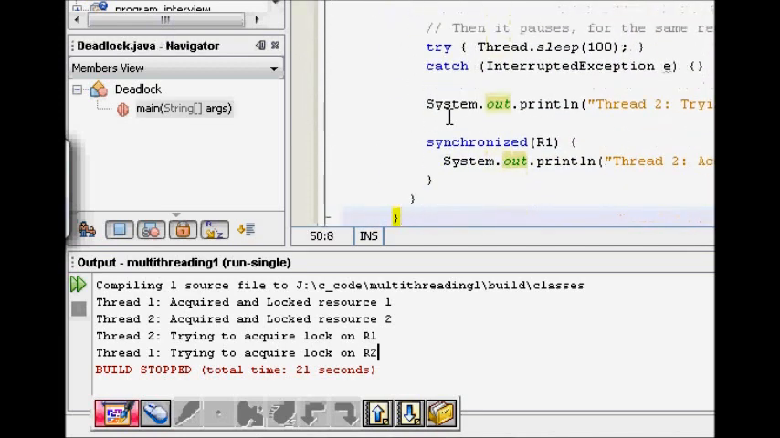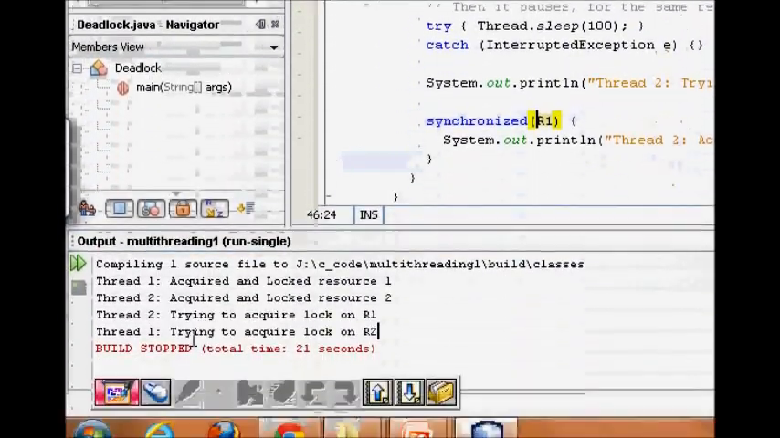Similarly, we have thread 2 which has its run method. It acquires the lock with synchronized R2, which means it will try to lock the resource R2. So it says thread 2 has acquired and locked resource 2. It also sleeps for some time, then it tries to acquire lock on R1. How it acquires, it says again synchronized R1. This is the way to get the lock.